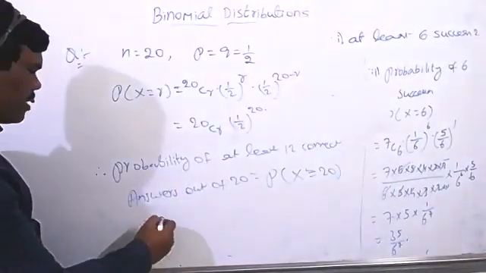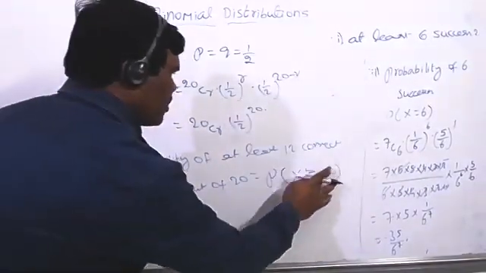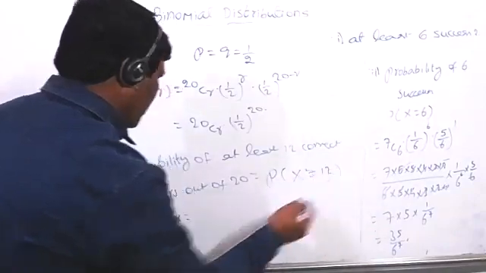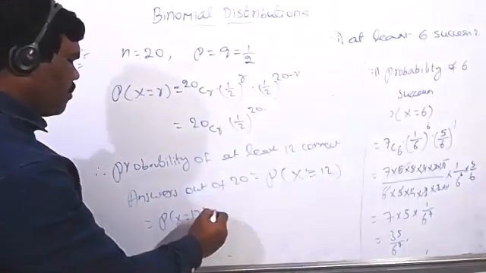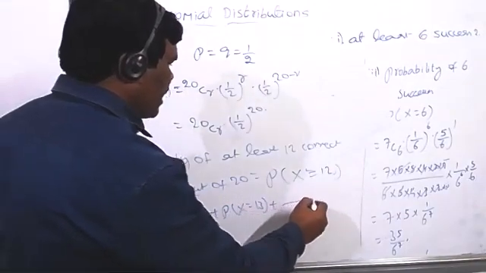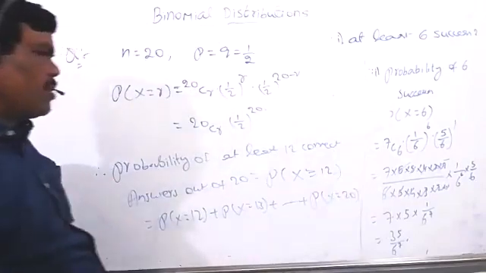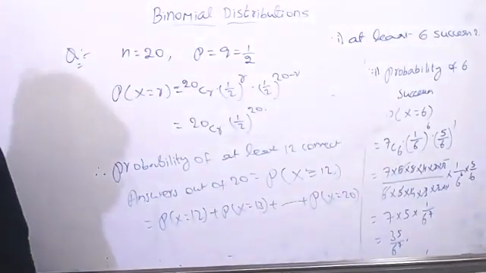Then you can write it is equal to probability of x equal to 12 plus probability of x equal to 13 plus so on plus probability of x equal to 20.